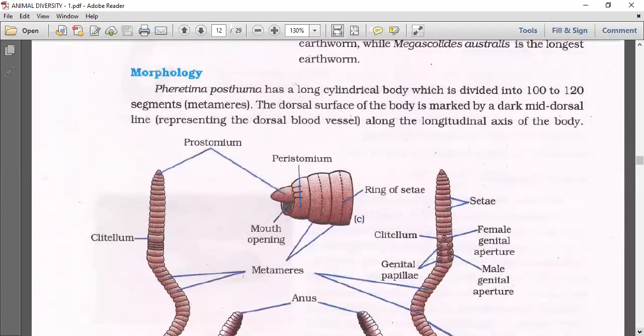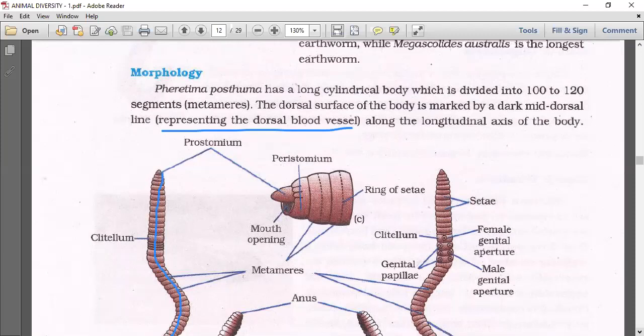The body is divided into 100 to 120 segments. These segments we call metameres. The dorsal surface of the body is marked by a dark mid-dorsal line. How do we recognize the dorsal or ventral side? On the dorsal side, we can see a dark midline, which is the dorsal blood vessel. With that, we can identify the dorsal side.